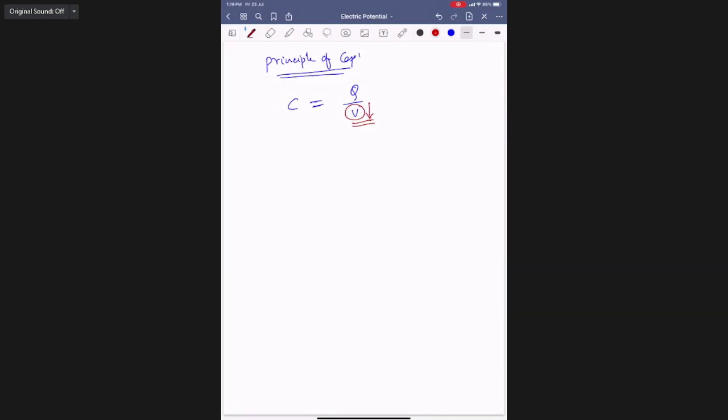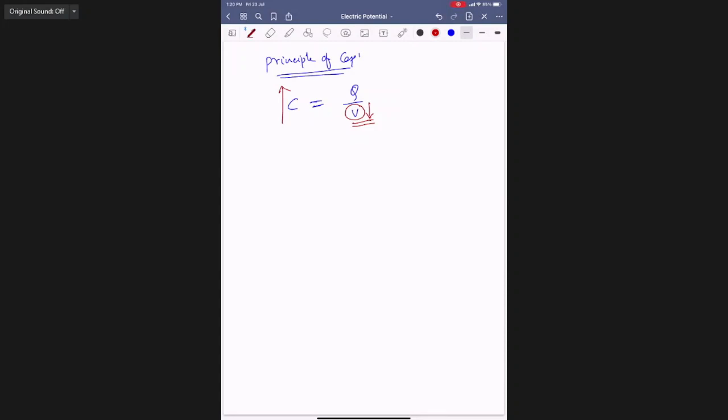If I add charge, potential automatically also increases, but I want to store more charge and the capacity should increase. So by some means I lower the potential of the conductor. Automatically the denominator gets less, the fraction value increases, and the capacity increases. This is called the principle of a capacitor.